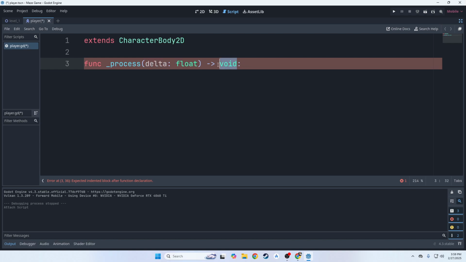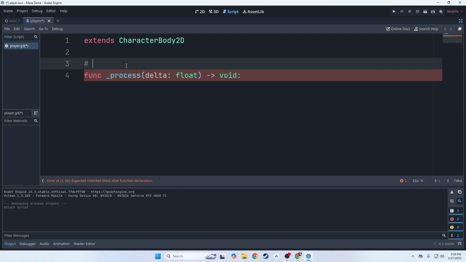And then we have void. Again, we don't need to talk about that because we'll talk about it at another time. All you need to know is func process. So this is the process function, and what the process function does is it runs every frame of the game. Now, what I've just done is I've added what's called a comment. If you type a pound sign, whatever you type after the pound sign is just basically text that you can put in your script. The compiler will completely ignore this text.